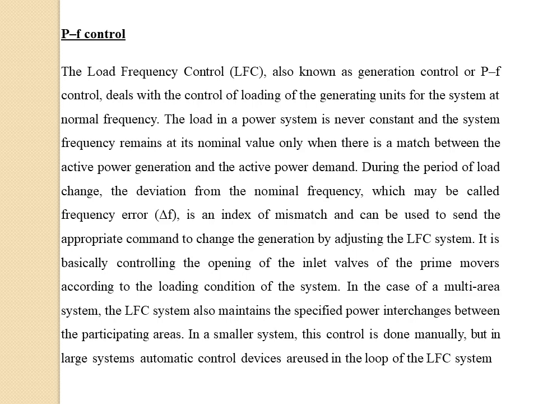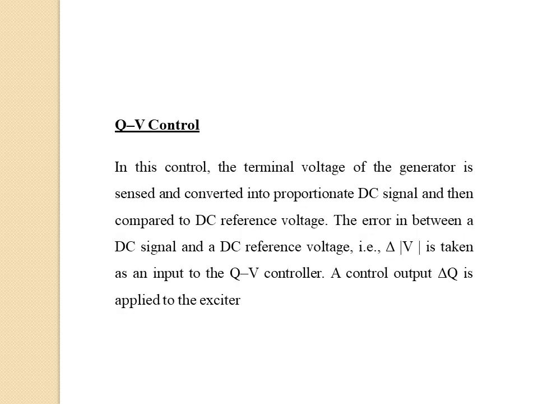So it is basically controlling the opening of the inlet valve of the prime movers according to the loading condition of the system. In the case of a multi-area system, the load frequency system also maintains the specified power interchanges between the participating areas. In a small system, this control is done manually, but in a large system, automatic control devices are used for the loop of the load frequency system.